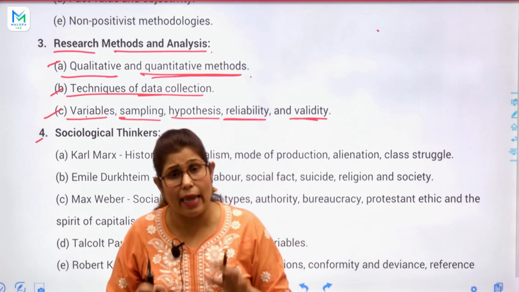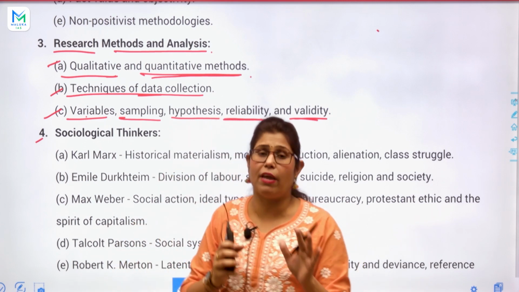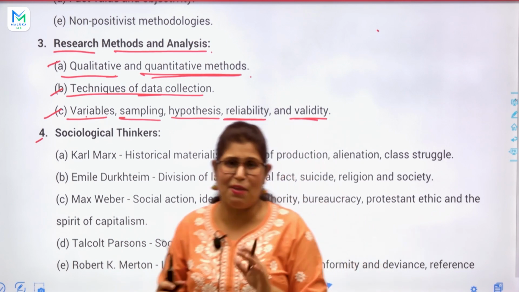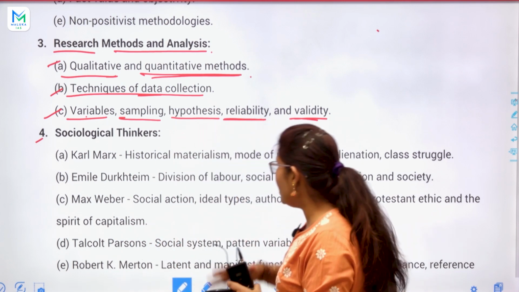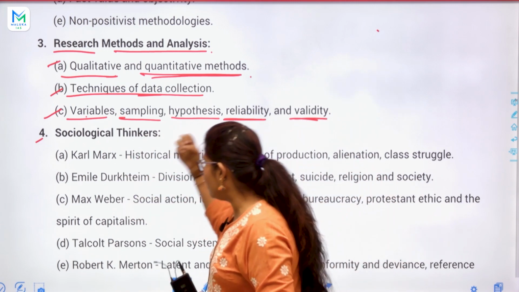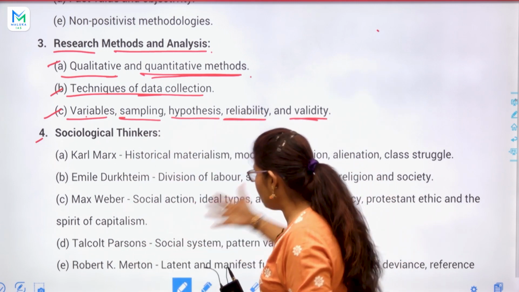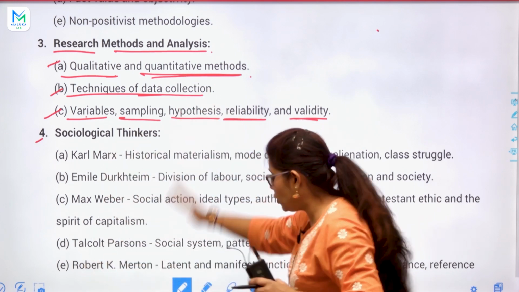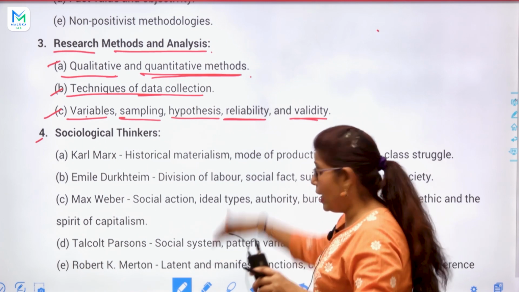Okay, so I will explain it to you in that way. I promise you, this is Smita Pal's promise. In a very nice way we will discuss Karl Marx, Emil Durkheim, Max Weber, Talcott Parsons, Robert K. Merton and G.H. Mead. I will show you in the next slide.